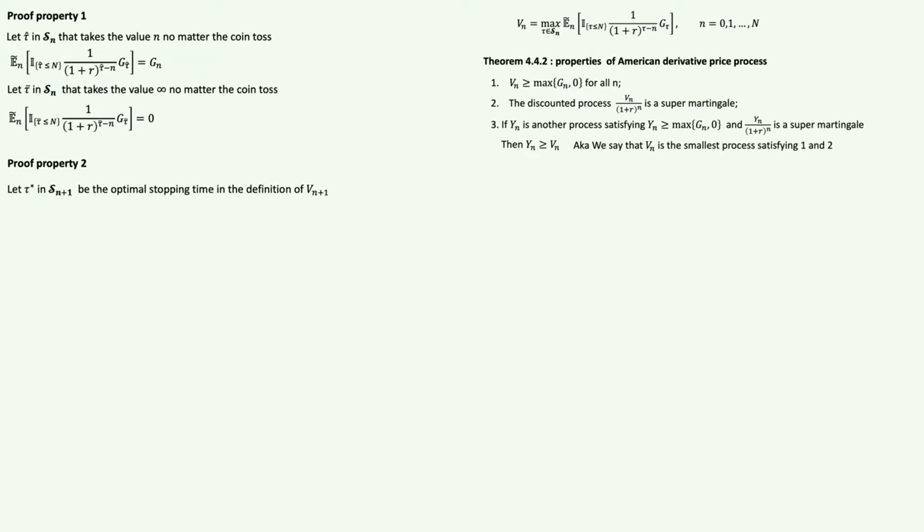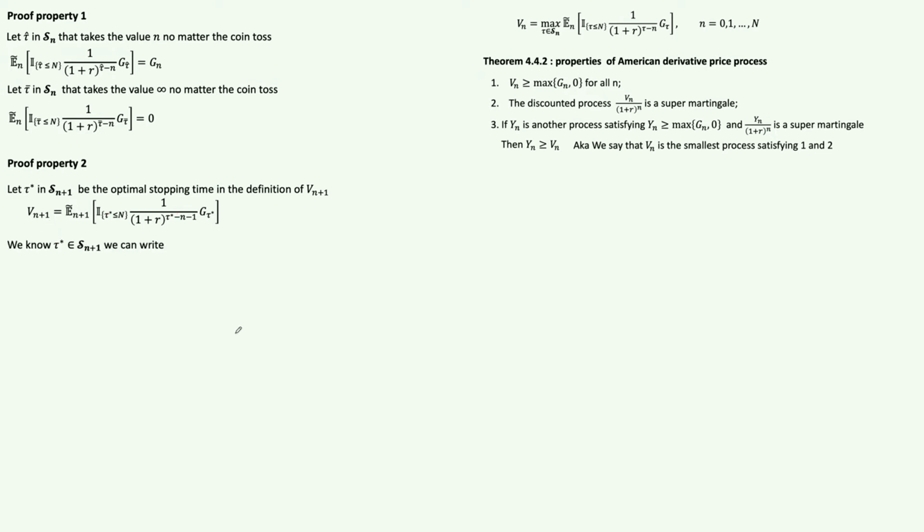So first we can take theta, we consider theta as tau star, which is in this set, and be the optimal stopping time in the definition of Vn plus 1. Essentially, if you want to find the value of Vn plus 1, we can forget about the max here. We say that tau star is the stopping time that maximizes the value of our option. That's why we don't have the max, and we just put tau star here, and this is going to be the value of our option at time n plus 1.